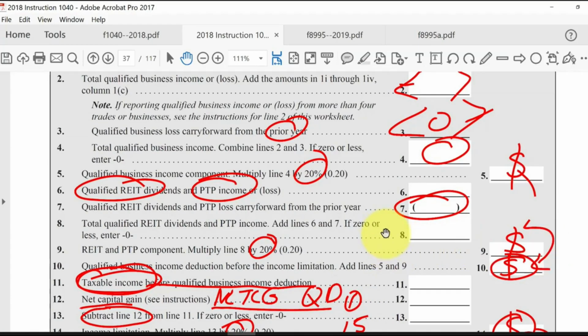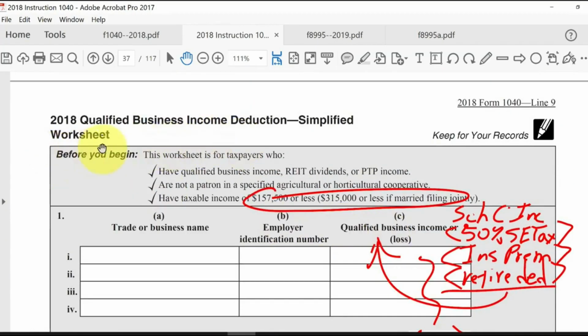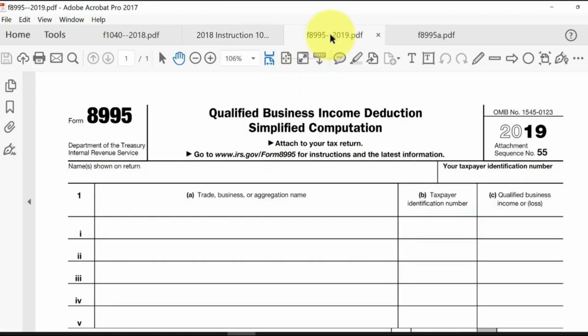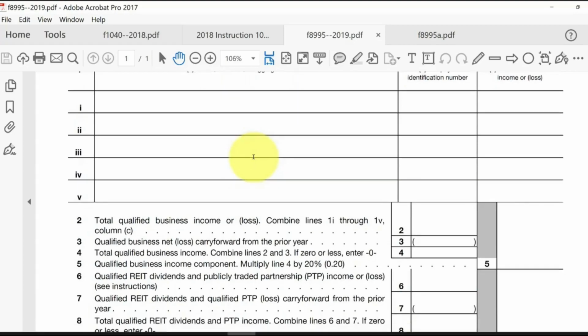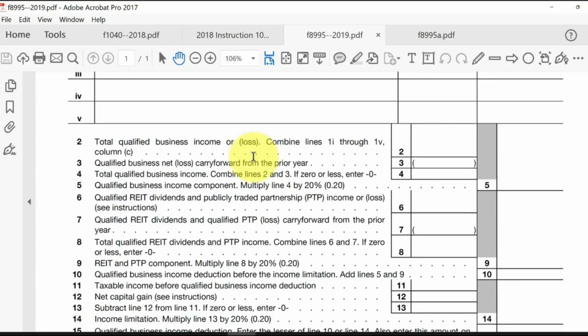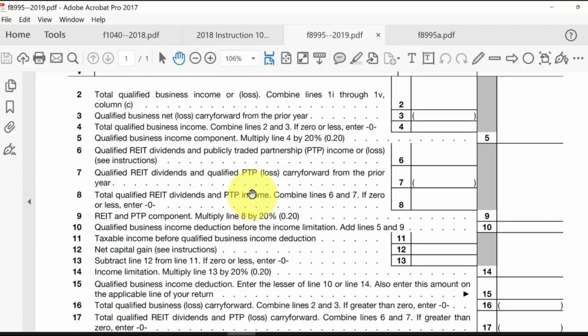So if you're doing 2019, you're not going to do this worksheet anymore, but you're going to do all the same numbers here on this new form, 8995. Basically the same calculation, but now they formalize it by having you do a form and then attaching it to the tax return. Whereas a worksheet is not attached to the tax return.